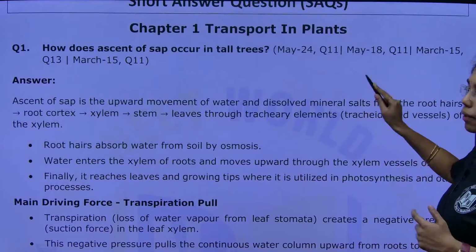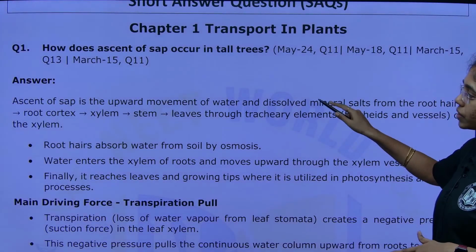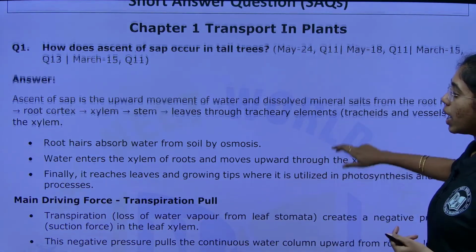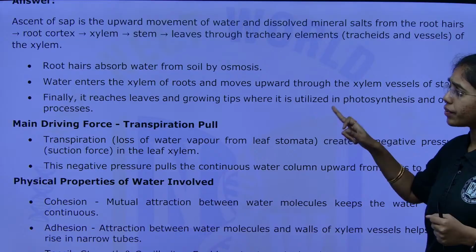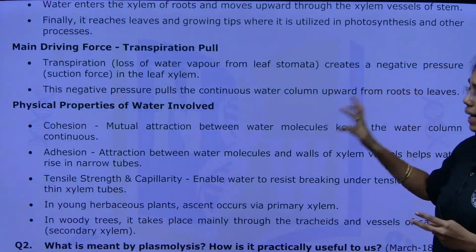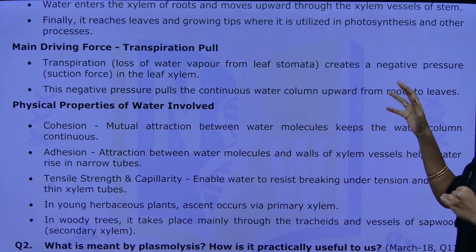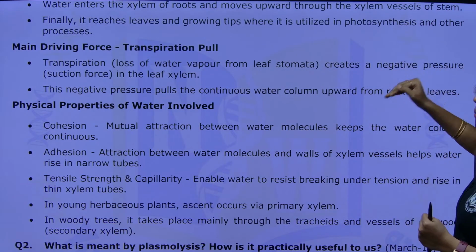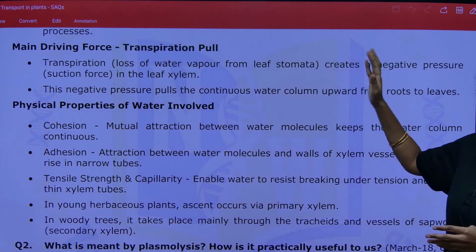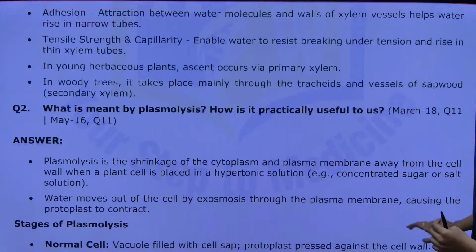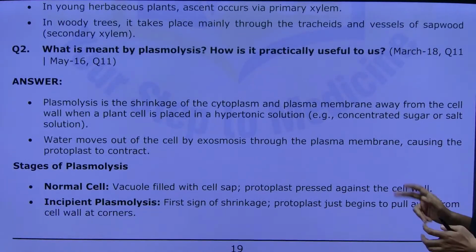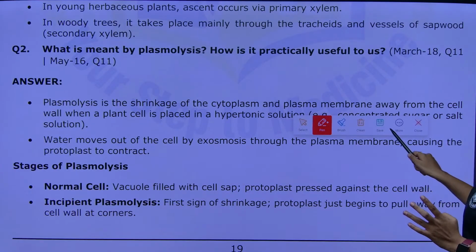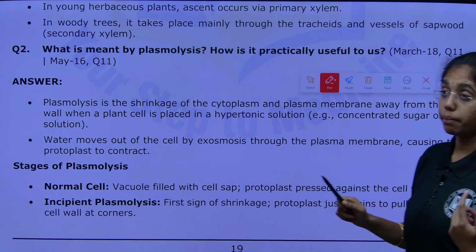So, how do you have to describe this answer? First, the ascent of sap, how it is transported from root hairs to the tip of the leaf, then the main driving force, that is transpiration pull, and lastly the physical properties involved in the water movement. This is the sequential way to present the answer on ascent of sap. Next, the second question is on plasmolysis, again a major concept, asked many times, like in March 2018 and in May 2016.